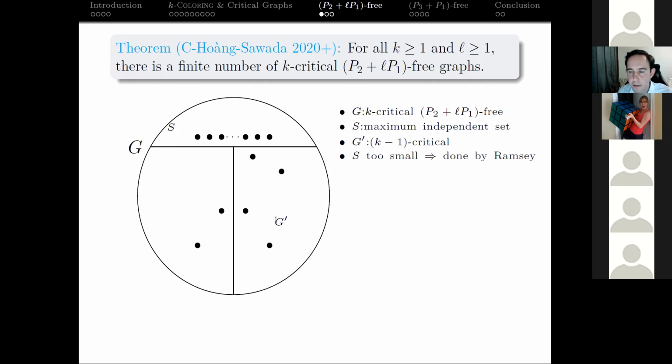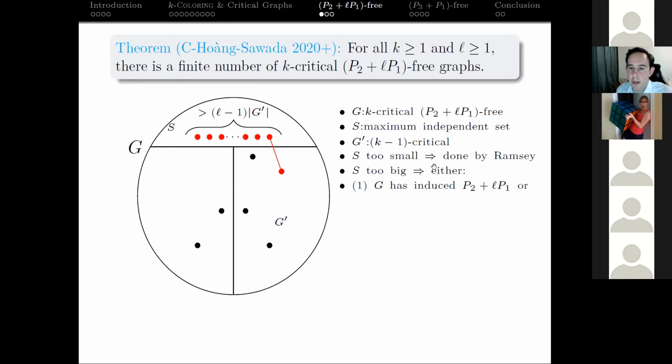And then we just look at this. So if S is too small, we're done again by Ramsey's theorem, right? We can apply the exact same argument we did for the LP1 free graphs, and we can be done. And by too small, I mean if it's smaller than whatever G prime's maximum order is times L minus 1. If it's too small, we're done by Ramsey's theorem. And if it's too big, then we're going to force one of two things to happen. We're either going to force an induced P2 plus LP1 with a vertex in G prime and our maximum independent set, which is explicitly forbidden.